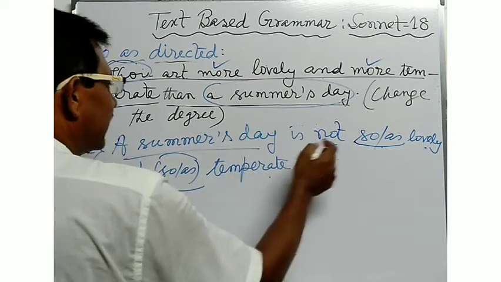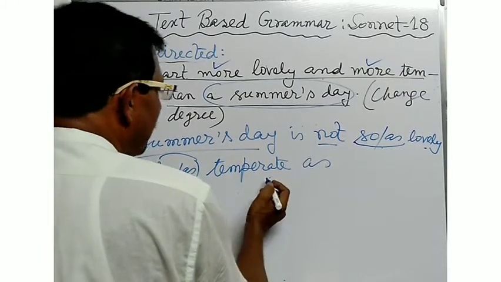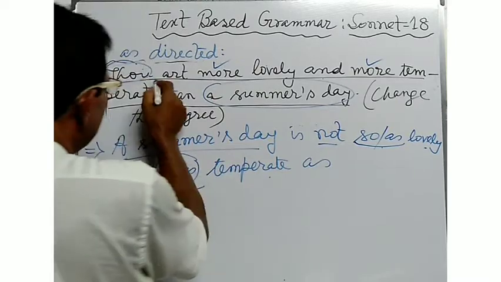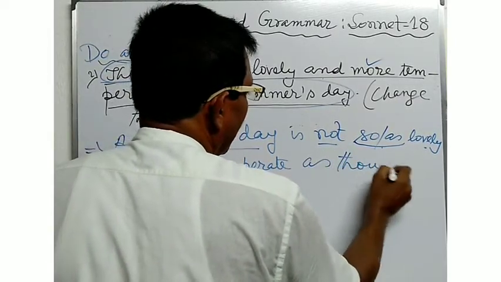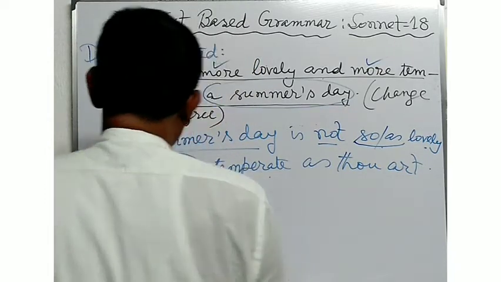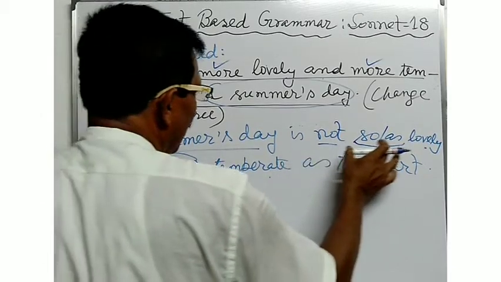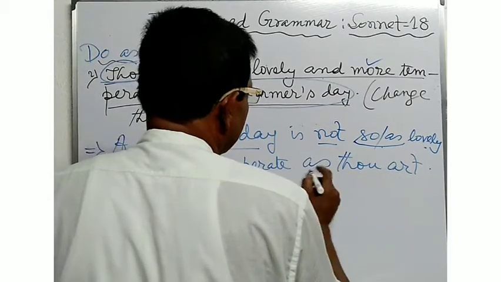A summer's day is not so or as lovely and so temperate as. Next, you will have to use thou art. Art means are. So you will have to write down the answer in this way. A summer's day is not so or as lovely and so temperate as thou art.